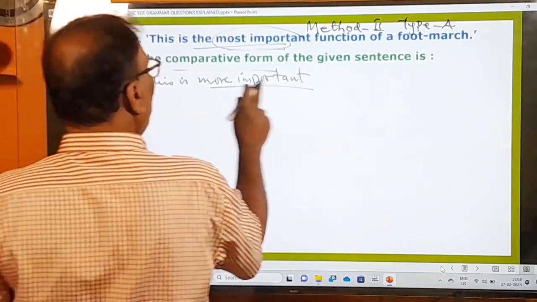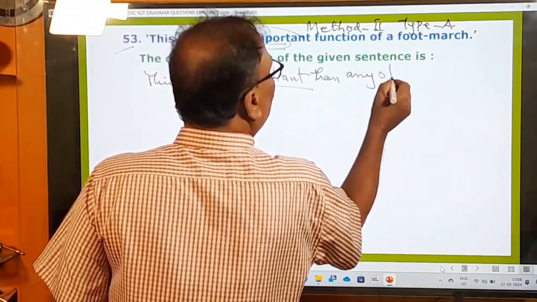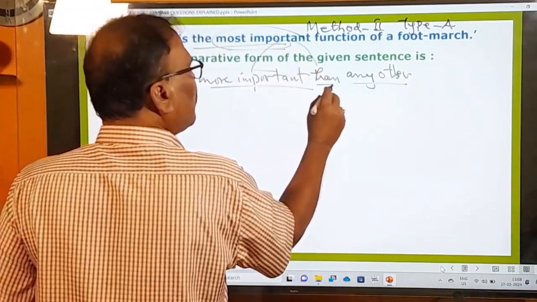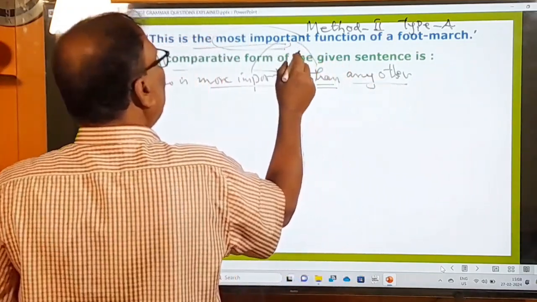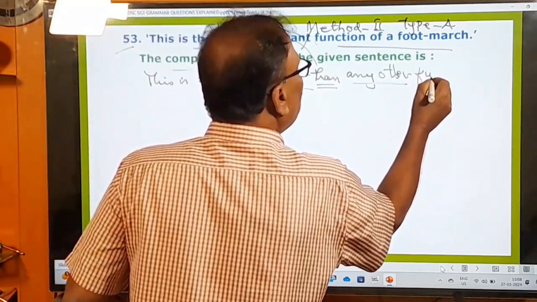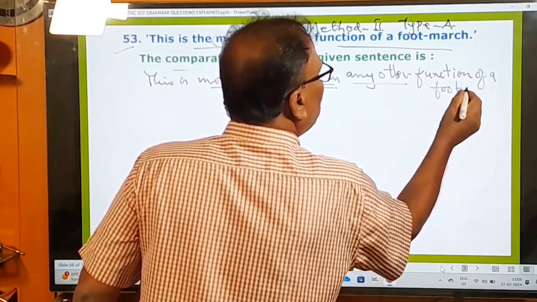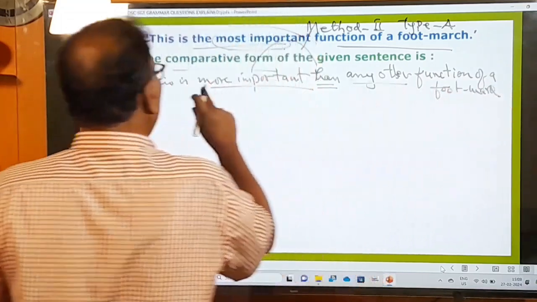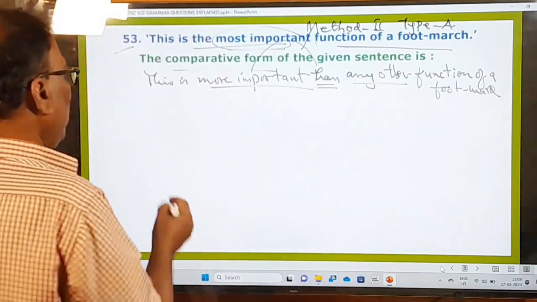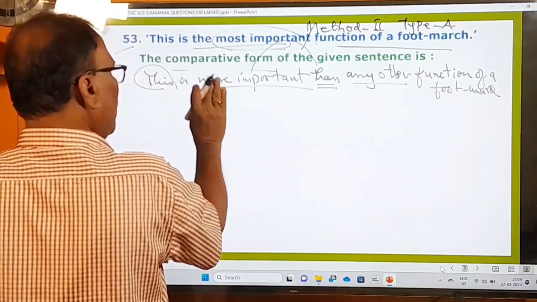Okay, this is more important than any other. After writing the comparative adjective, you have to use than and any other. After that, what is the remaining part of the sentence? Function of a foot march. The same sentence you have to write. So here, this is more important than any other function of a foot march. This means what? This function, or whatever it is. This must be your answer.